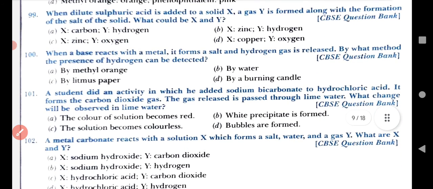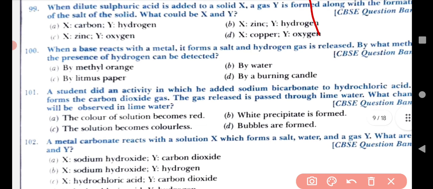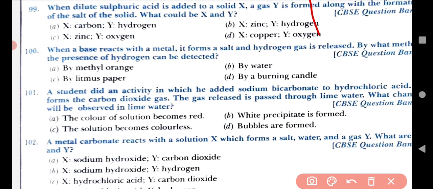Now question number 99, the second-last question. When dilute sulfuric acid is added to solid X, a gas is formed along with the formation of a solution. What could X be? X will be zinc, and the gas will be hydrogen. This is the correct answer for 99. Option B is correct.